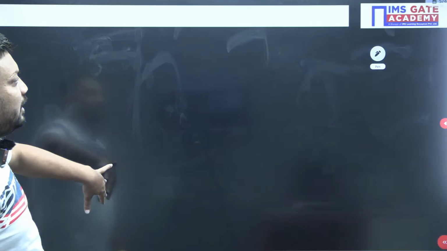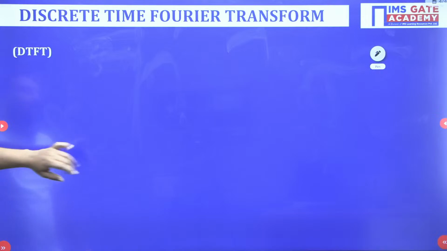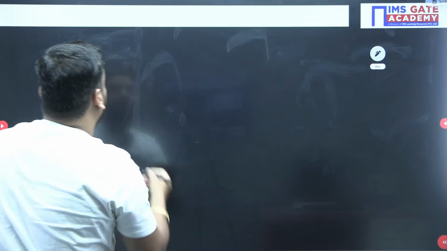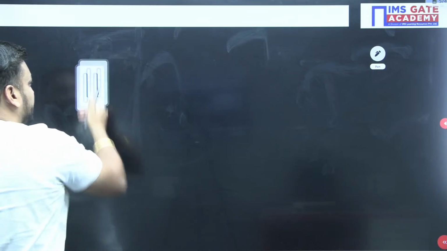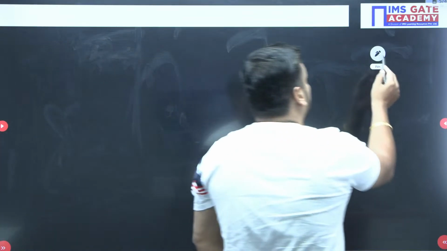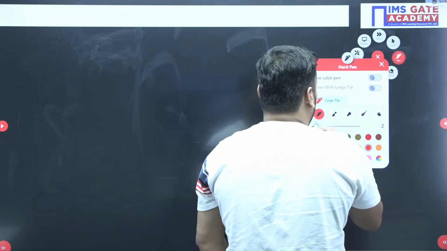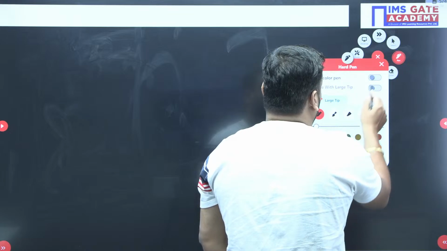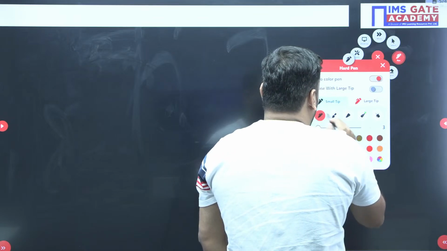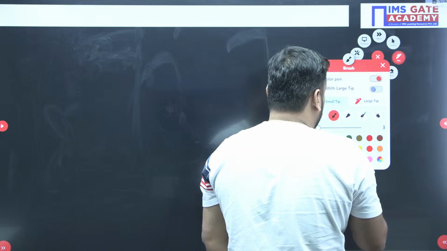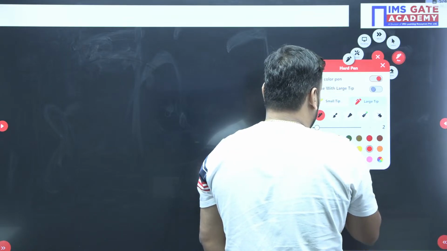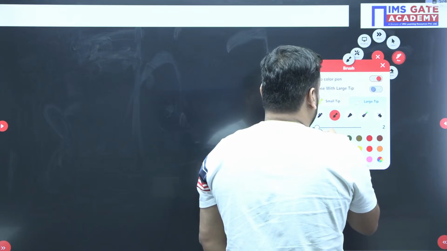So students, let's start the class today. This is the discrete time Fourier transform. We have already started it, and I'm just taking a quick recap of the last class. I'm writing the important formulas. Just wait, guys, while I select the pens.